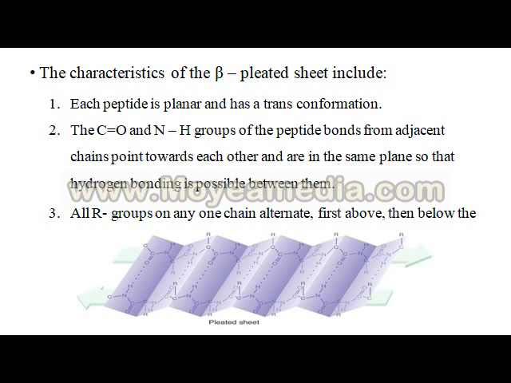And all R groups on any one chain alternate. The first R is above, the second R is below, the third R is above, the fourth is below. So it makes the zigzag structure.